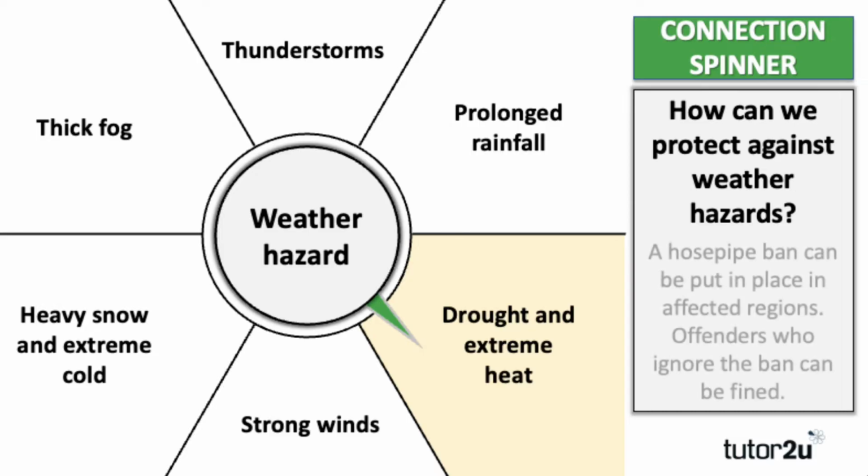Okay, let's reveal the answer. So we can put a hosepipe ban in affected regions. This happened right across the southeast last year. With a hosepipe ban, you cannot use water for unnecessary uses. So for example, you can't water your garden with it, you can't wash your car, etc. If you are caught by a water company doing this, you can actually be fined a significant amount of money. Obviously, it's quite difficult to police this though.